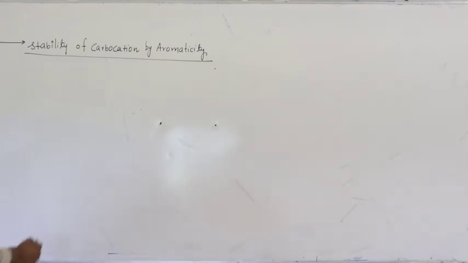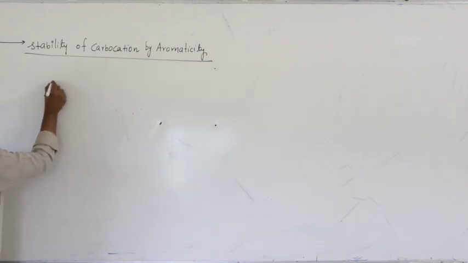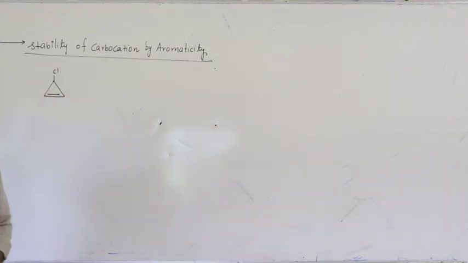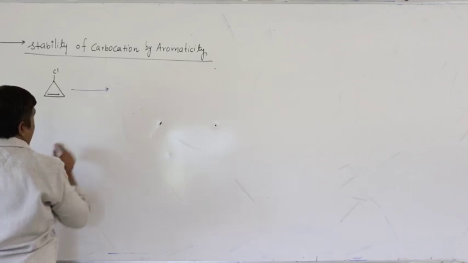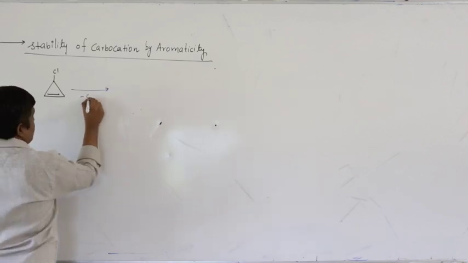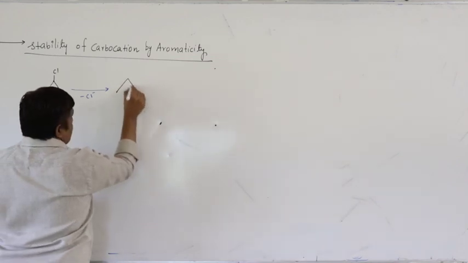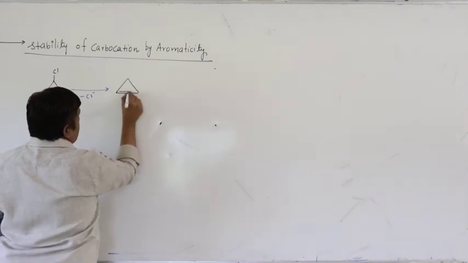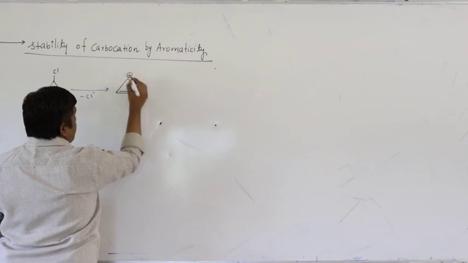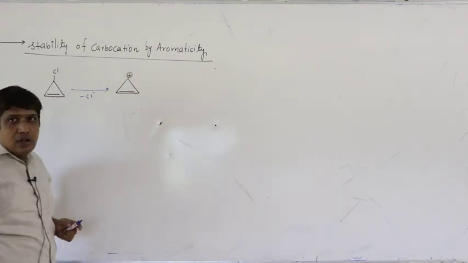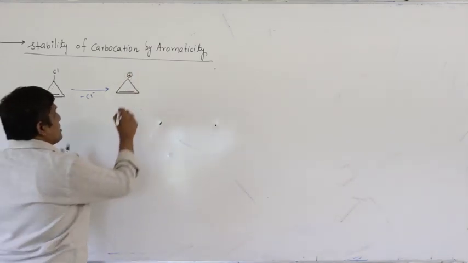Let us see some examples. I am taking some alkyl halide. This is one alkyl halide. Say the first step is loss of halide ion, that is, minus Cl minus. So, what I will get is a carbocation. Let us write the resonating structures.